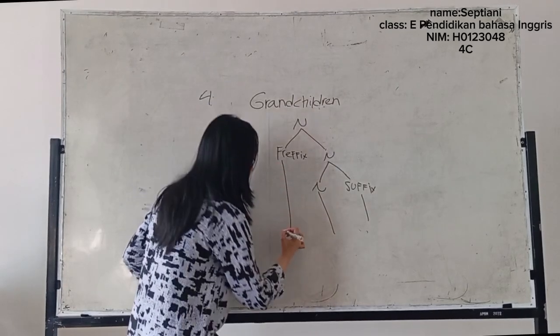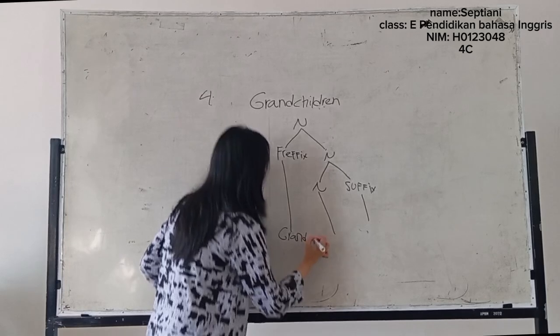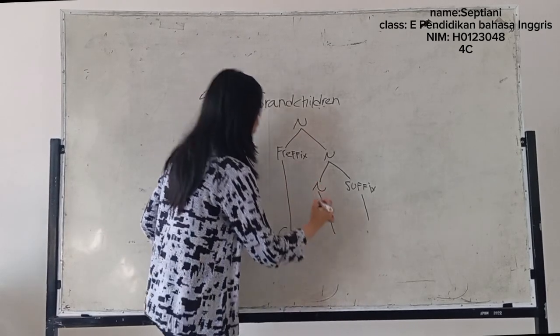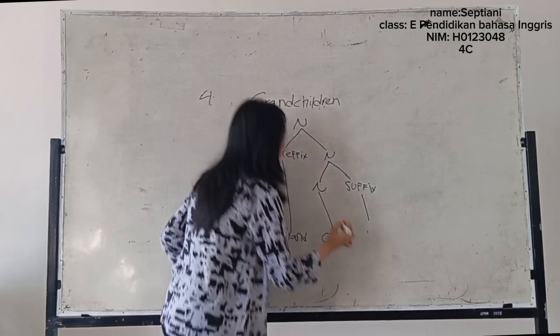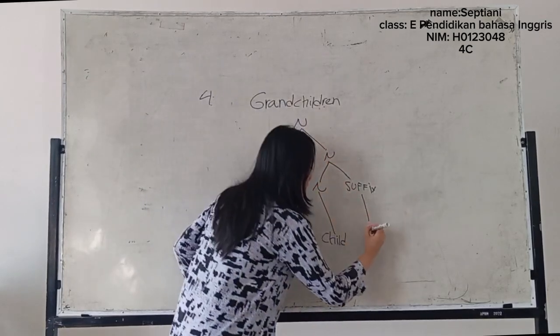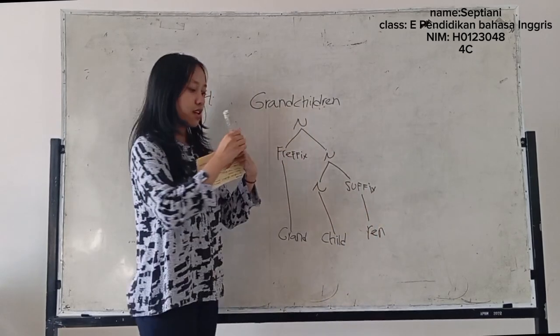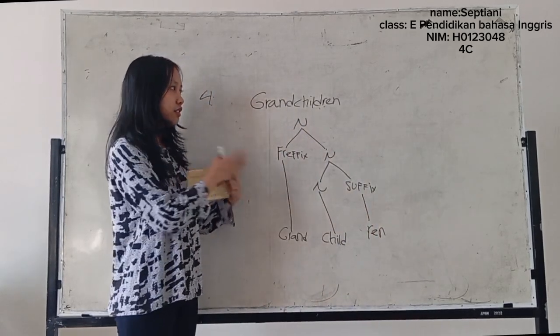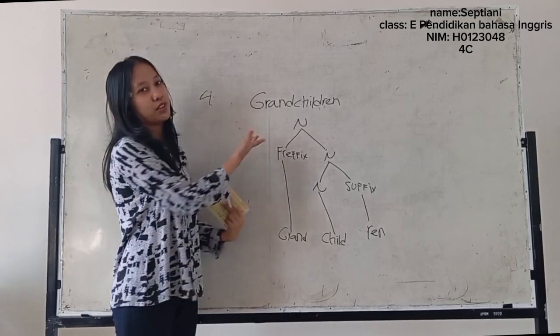Prefixnya itu brand, nounnya child, and the suffixnya itu rent. Okay, here the three diagrams from this book.